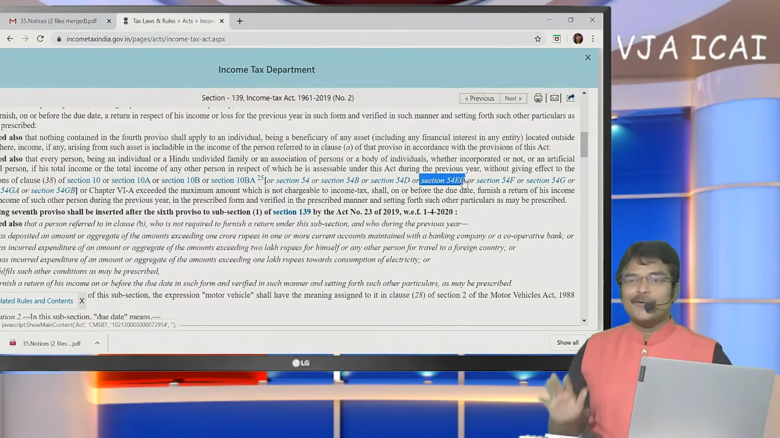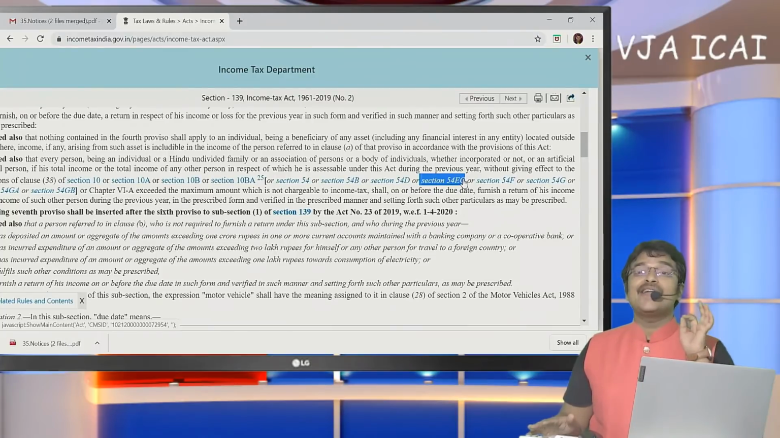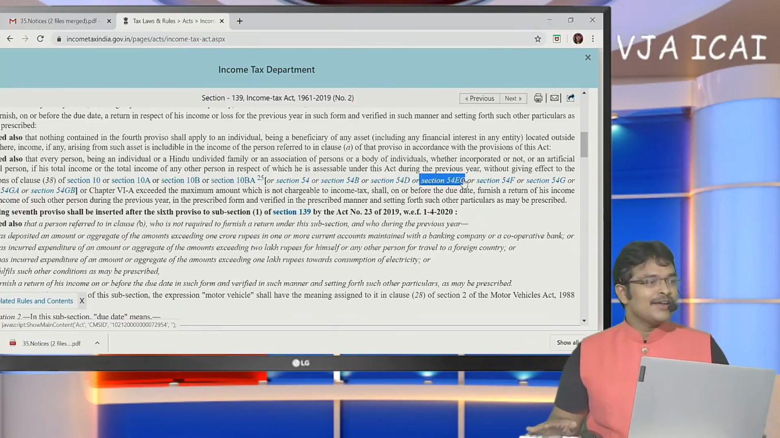The 6 years, 4 years limit is to be computed from the end of the assessment year, but not from the end of the earlier assessment order. So from that assessment year ending, you need to check it.